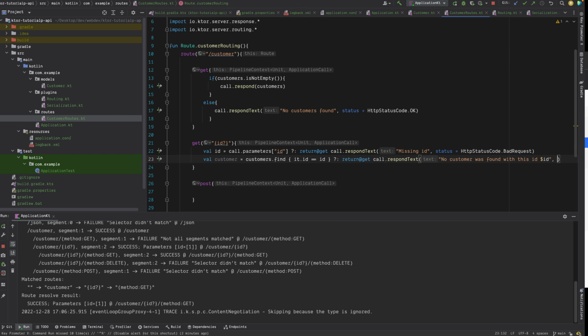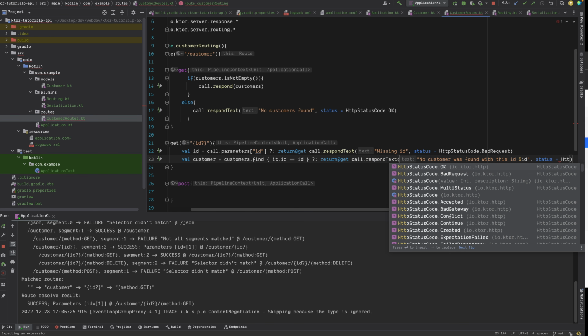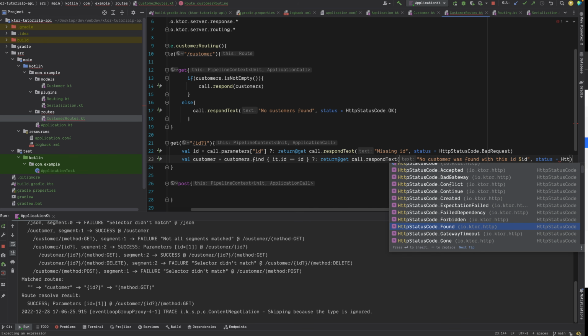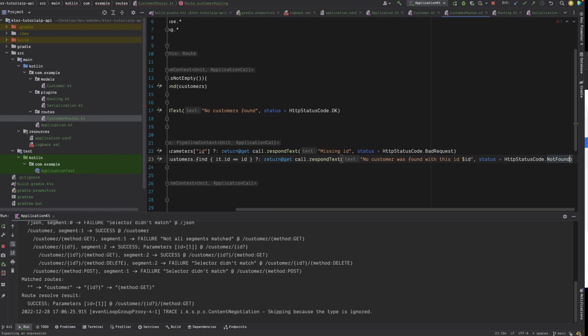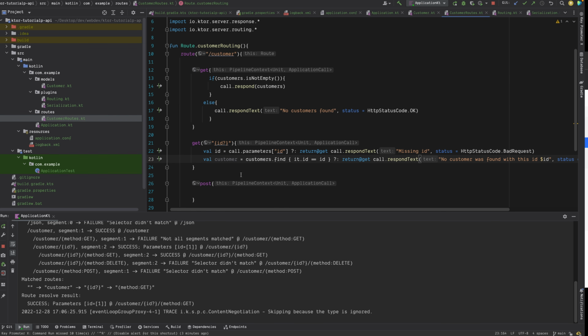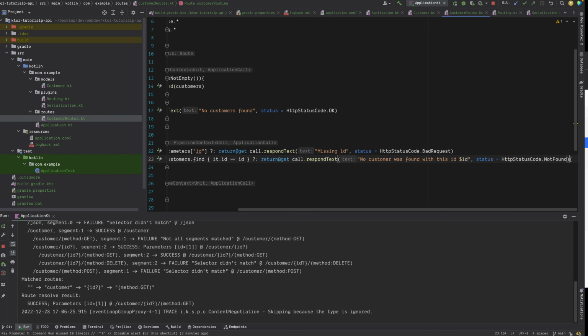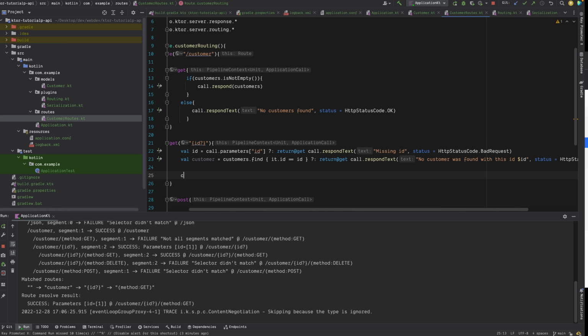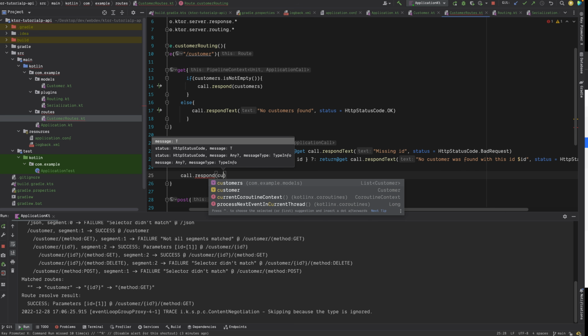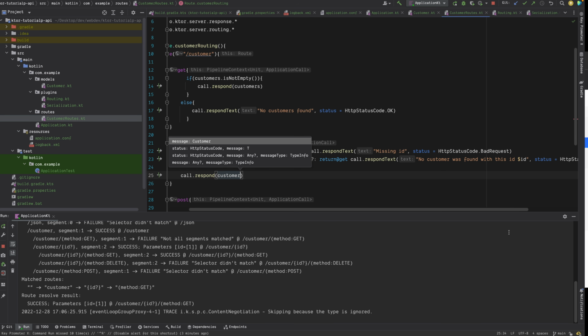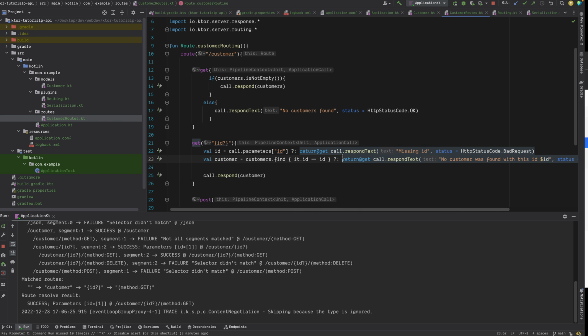And then we can also specify the status code, which is a very good way of telling. We can just say not found. And then at the end, once you are done with all these calculations, you can just say call.respond, and you can pass the customer, if you find the customer.